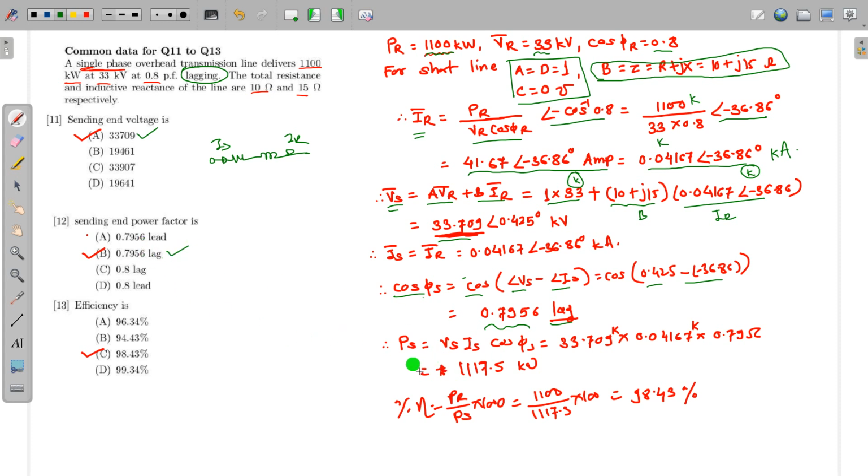Now I want to determine the efficiency. So I will determine the sending end power. Sending end power is equal to Vs Is cos phi s. Vs is in kilovolt, Is is in kiloampere. If you calculate it on the calculator, you will get the result like this. But kilo multiplied by kilo is mega, and I want it in kilowatt. So I have shifted the decimal point 3 digits, so it is 1117.5 kilowatt. So receiving end power divided by sending end power: 1100 divided by 1117.3, into 100. So you will get the efficiency of 98.43%.